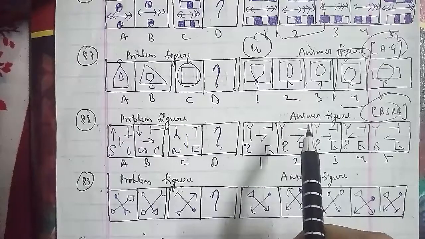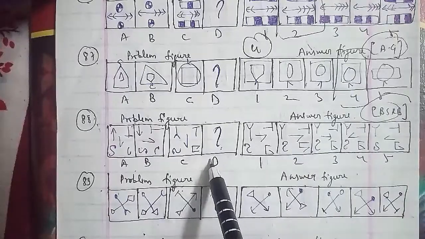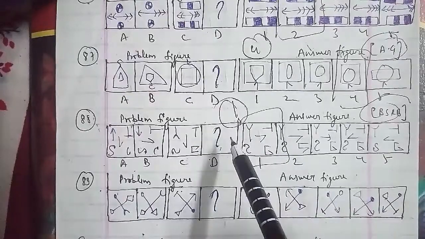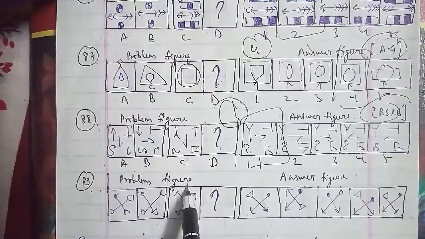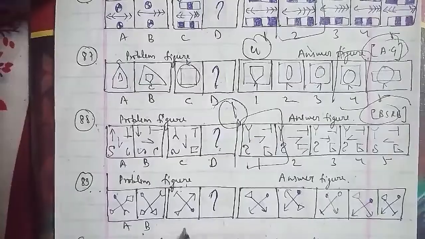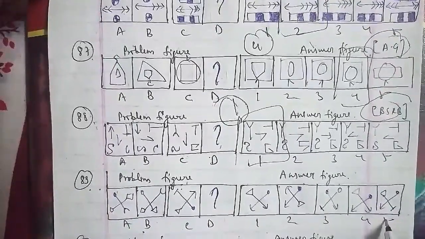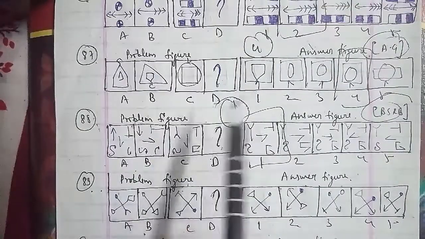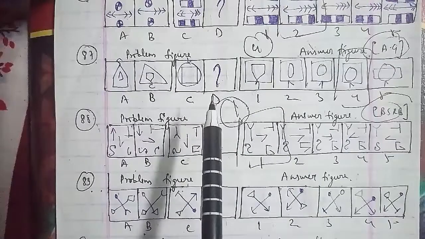Let's go ahead with the 89th question of the session. These were the problem figures and these were the answer figures, named A, B, C, D, 1, 2, 3, 4 and 5 respectively. In this case, the lower left symbol moves one step clockwise and the lower right symbol moves one step anti-clockwise. The other two symbols move to the opposite corners, and the symbol that comes to the lower right position gets replaced by a new one. So the missing figure D, which will be the fourth figure, will be the right answer for this question as well.